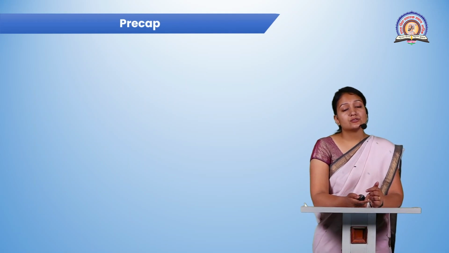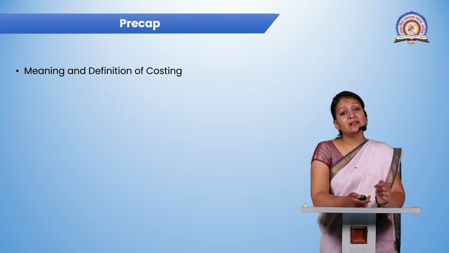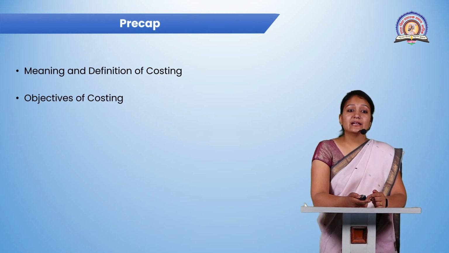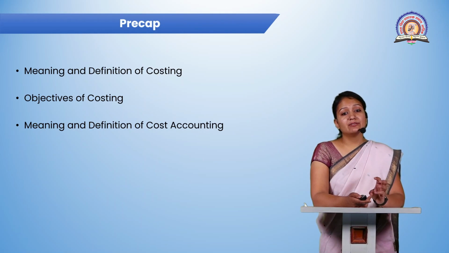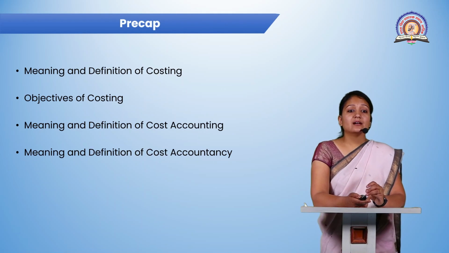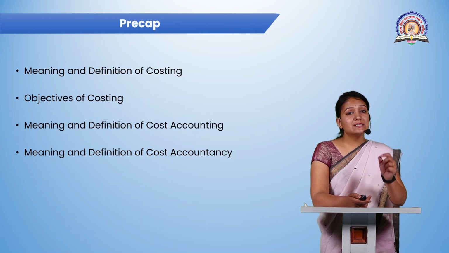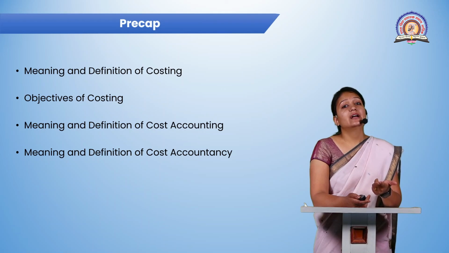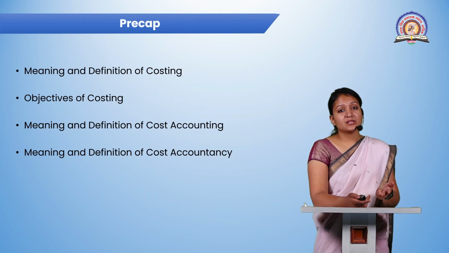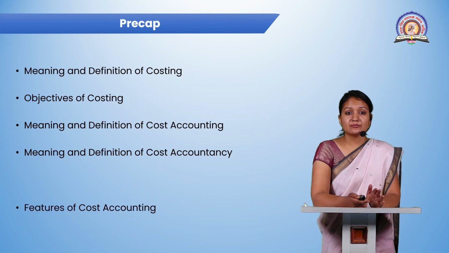Understood now? So, in our next lecture, we are going to see what is the meaning and definition of costing. Then, what are the different objectives of costing? Why is costing done? Then the third one is what is the meaning and definition of cost accounting? And the next, meaning and definition of cost accountancy. Because see, these are different terms. Costing will be different, cost accounting will be different, and cost accountancy will be different. So these three concepts are going to be learned in the next session.